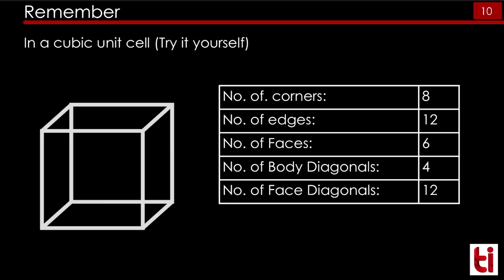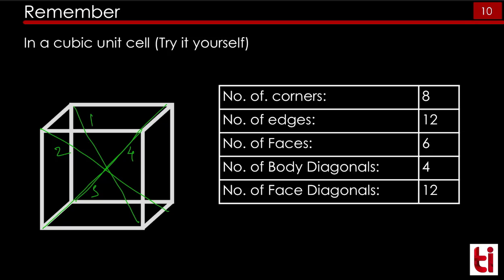A body diagonal will go through the body of that unit cell. So there are 4 body diagonals here. One will go from here to here, that is the first, second, third, and this is the fourth. So there are 4 body diagonals, and there are